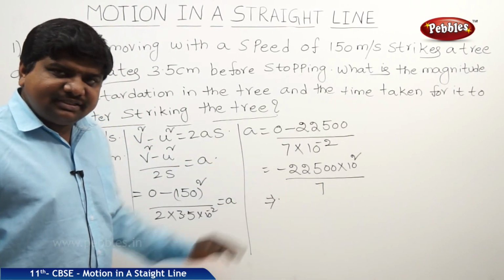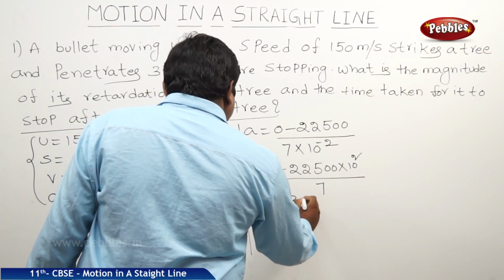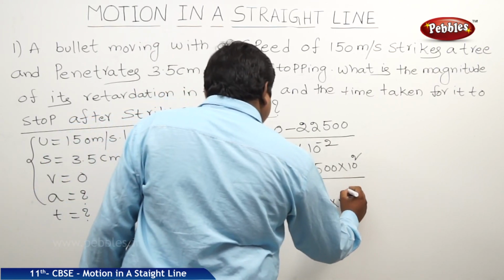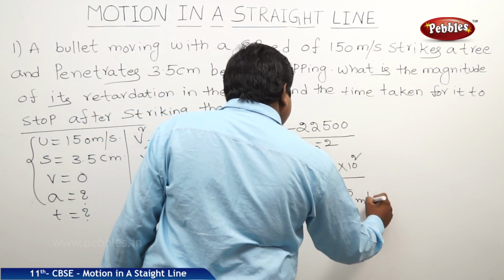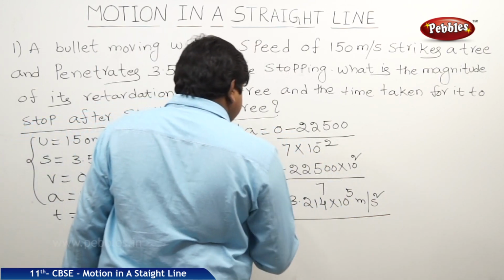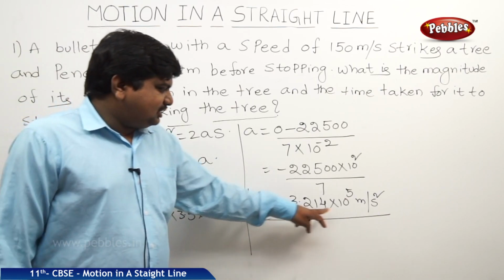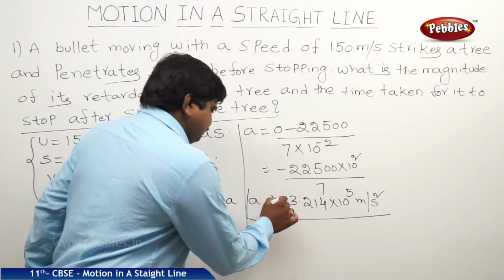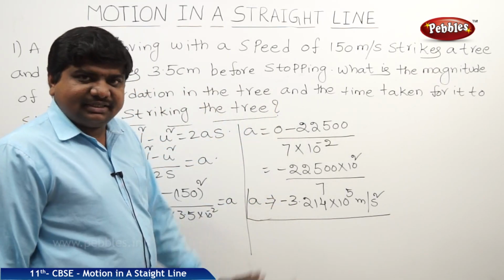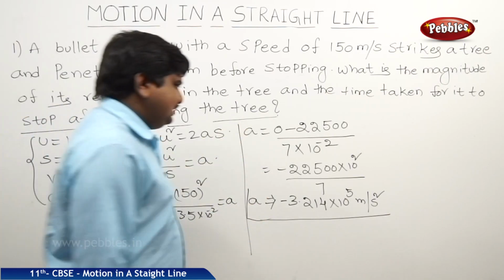So, this will cancel and we will get the answer some 3.214 into 10 to the power of 5 meters per second square. This is said to be acceleration. With the symbol minus, where automatically A is minus means it is retardation.